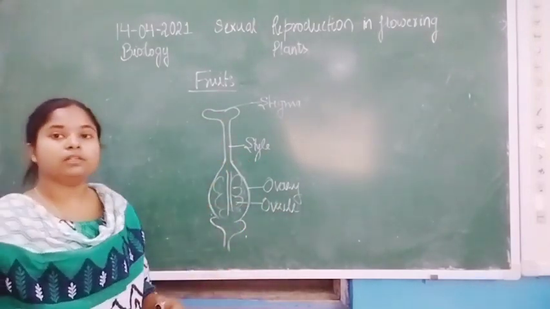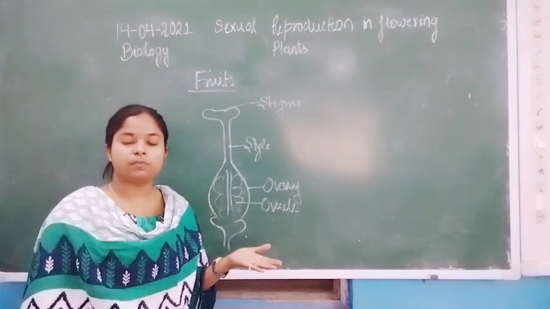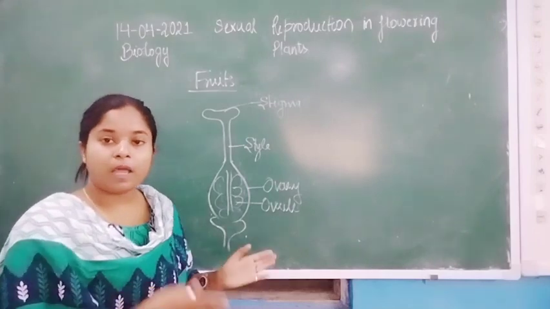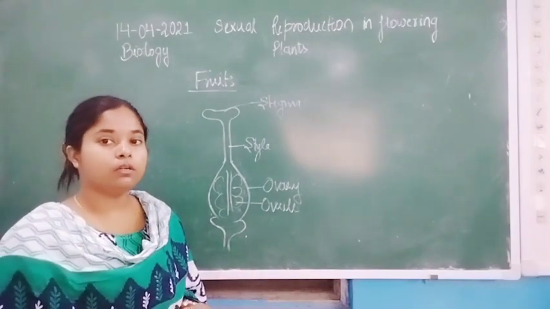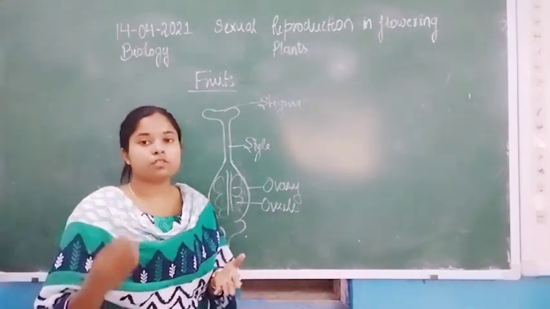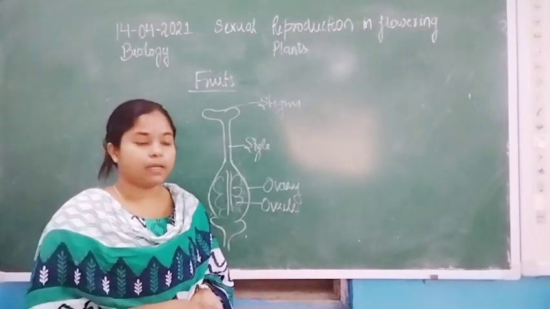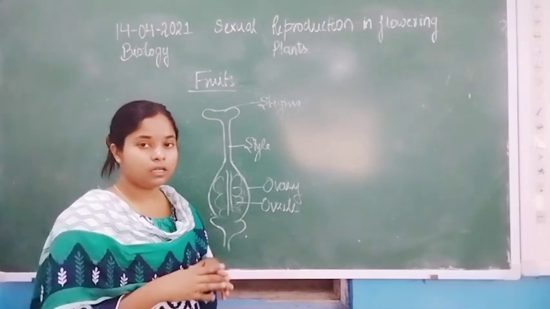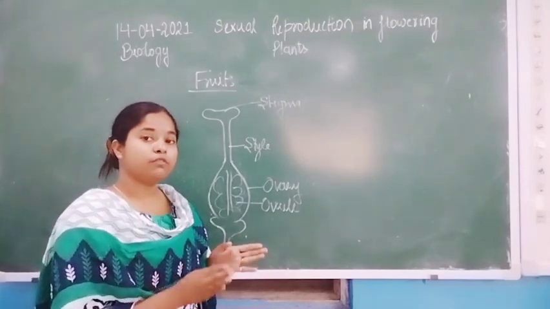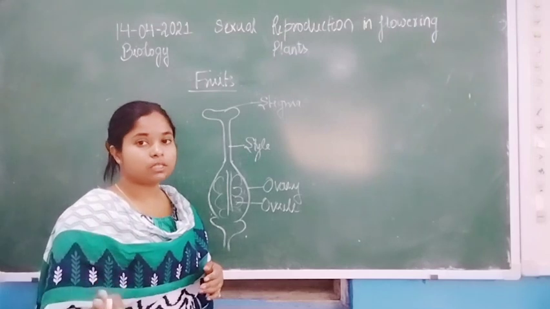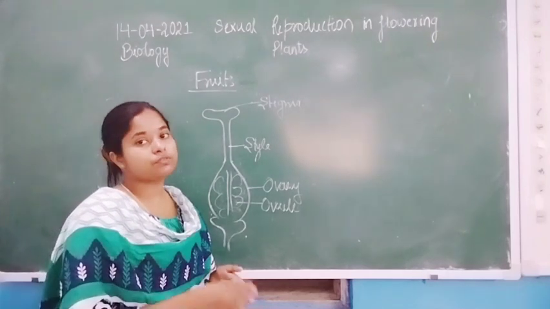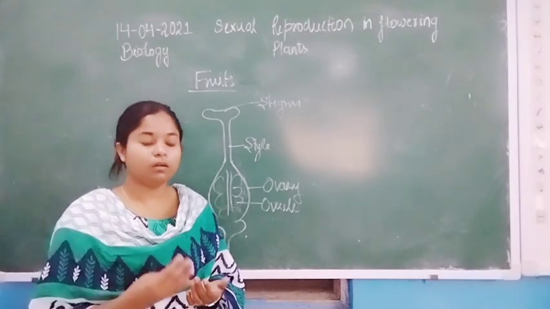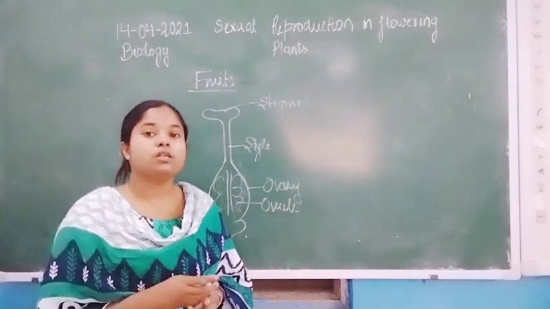After fertilization, that is double fertilization, takes place in the angiosperm, one sperm fuses with the egg and the other sperm fuses with the polar nuclei. So the overall result is that the sperm fusing with the egg is converted into the zygote, and the sperm fusing with the polar nuclei is converted into the endosperm.